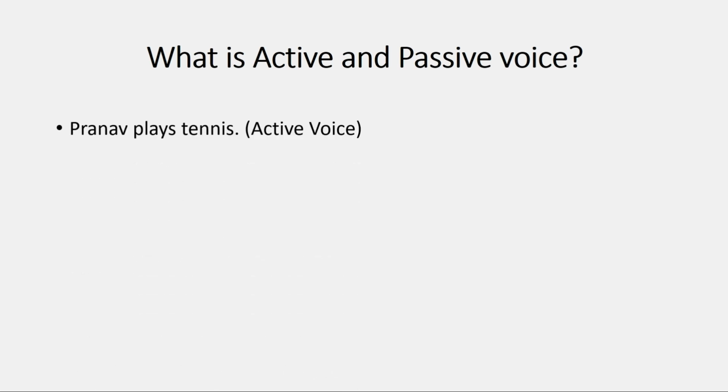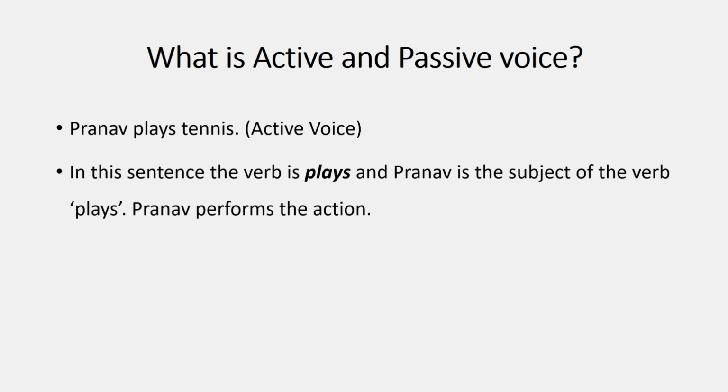The first sentence that we saw, Pranav plays tennis, which was active voice. Now in this sentence, verb is plays and Pranav is the subject of the verb plays. It means Pranav performs the action. Plays क्रिया है और प्रणव करता है. प्रणव जो है वो टेनिस को खेलता है, यानी क्रिया किसके द्वारा हो रही है? सब्जेक्ट के द्वारा, प्रणव के द्वारा. वो एक्शन को परफॉर्म कर रहा है.